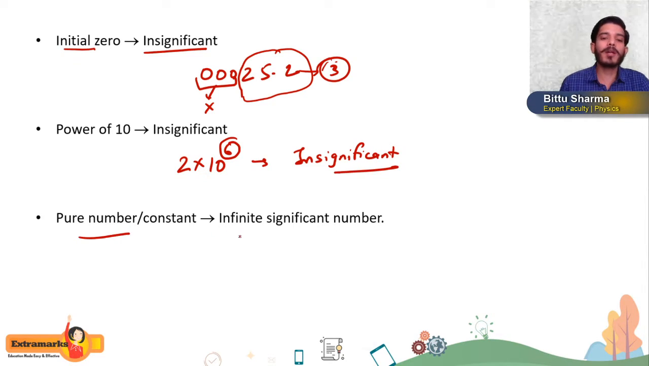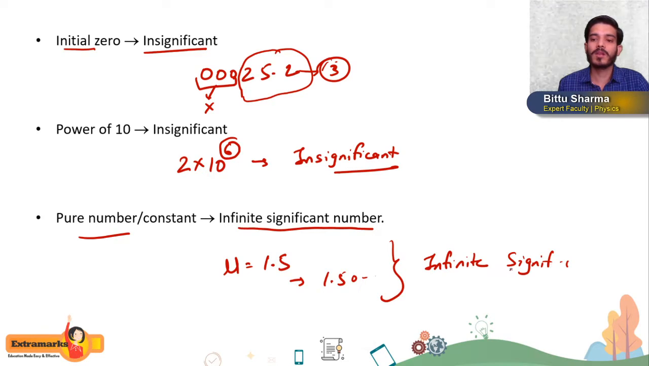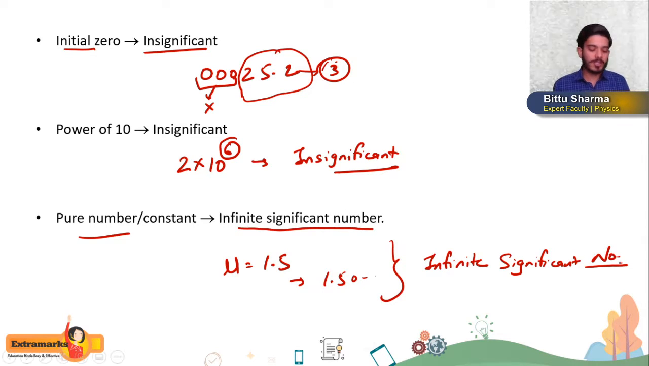Another rule, students: pure number constants have infinite significant figures. Like suppose I am talking about Reynolds number, Planck's constant, or refractive index 1.5. This 1.5 you can write as 1.5000. So all these constants or any pure numbers always have infinite significant figures. Okay, I hope you are getting this, students.